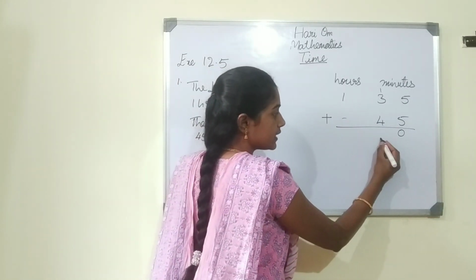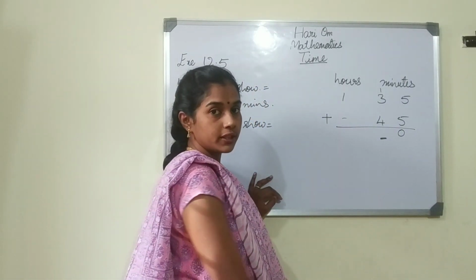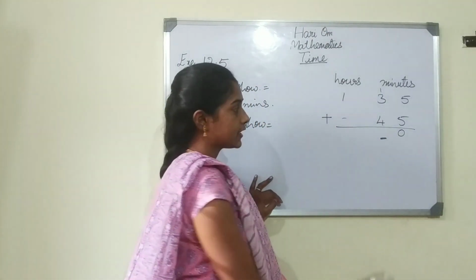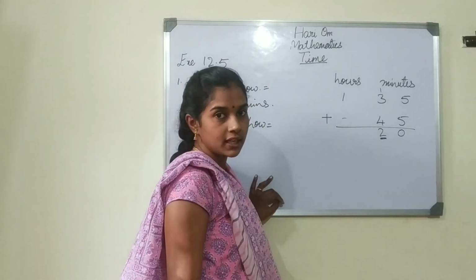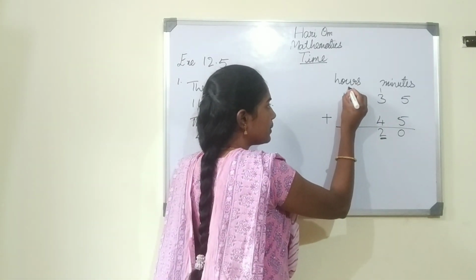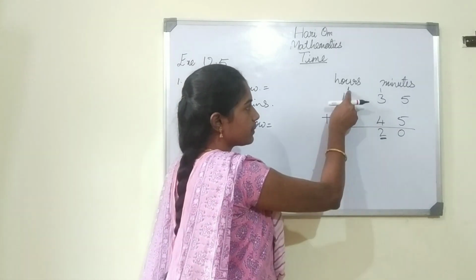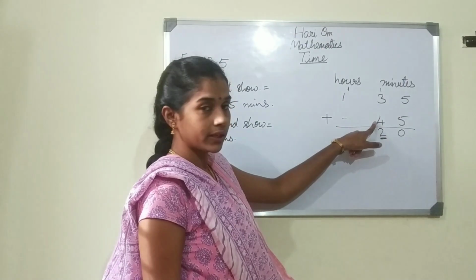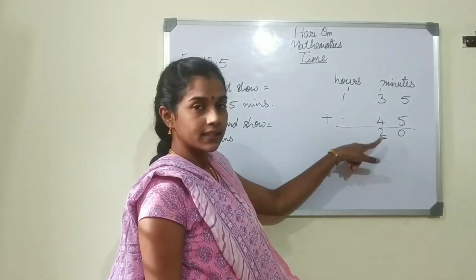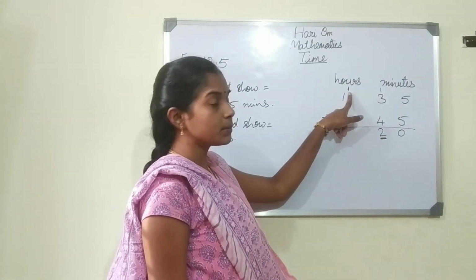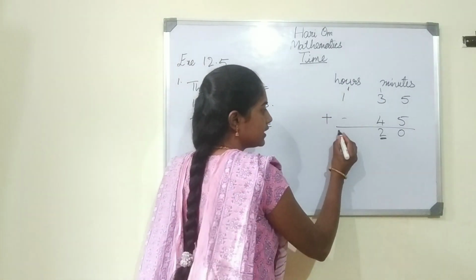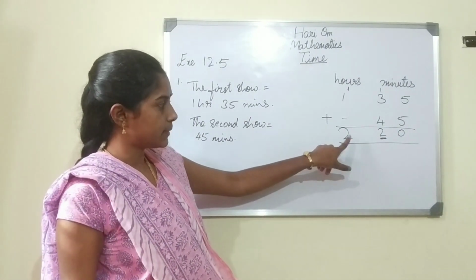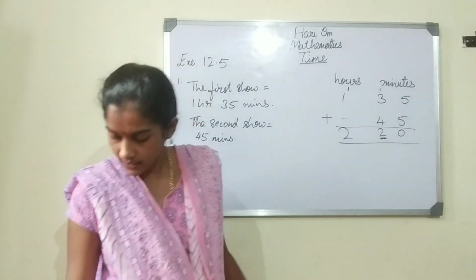Okay, but here it is minutes. So what we are going to do, if it is 6 or more than that, so 8, 6 plus 2, so 6 becomes 1 hour. 60 minutes becomes 1 hour. Understood, children? 1 plus 3 is 4. 4 plus 4 is 8. So 8 becomes 6 plus 2. So 6 becomes 1 hour. So here 1 plus 1 is 2. So how many hours and minutes? It is 2 hours 20 minutes.